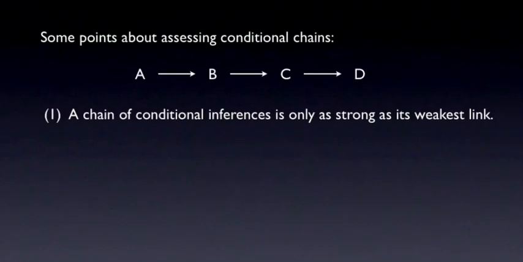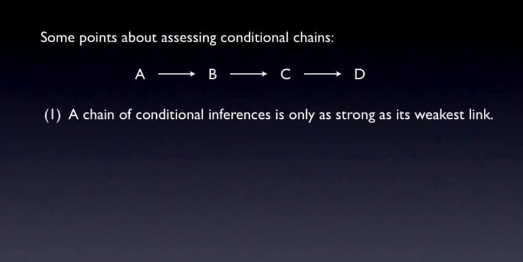Before wrapping up, I'd like to make a few points about assessing the plausibility of conditional chains. Fallacious slippery slope arguments often succeed at persuading their audience because people misjudge the strength of the chain of inferences. They're prone to thinking that the chain is stronger than it actually is. It's important to realize 2 things.